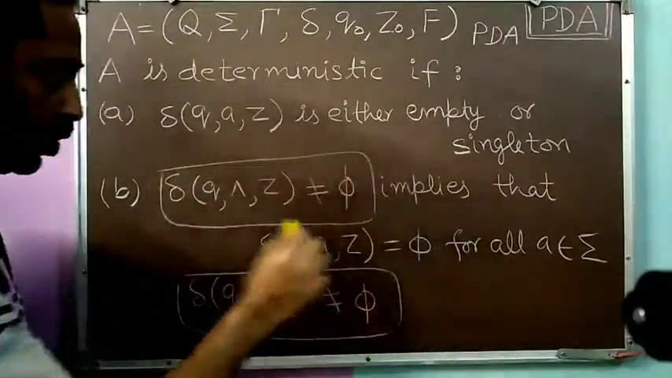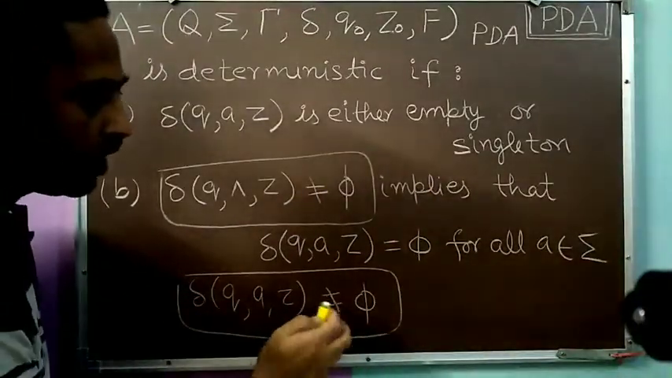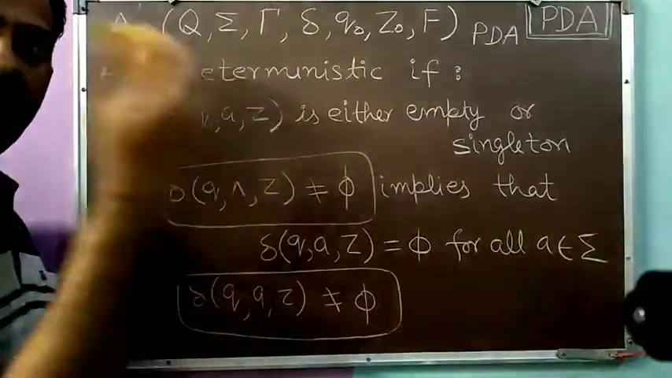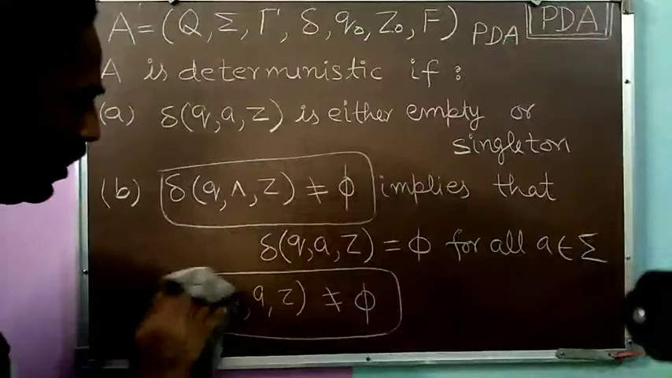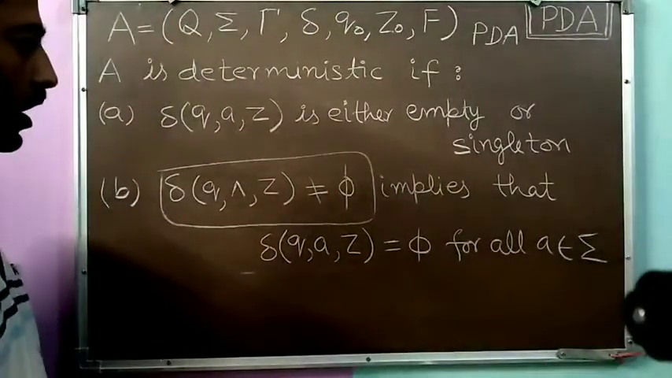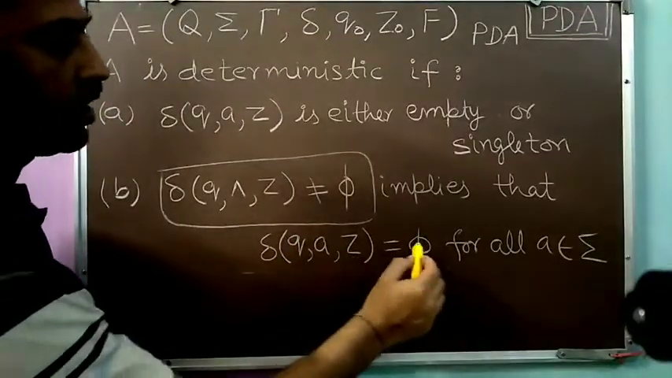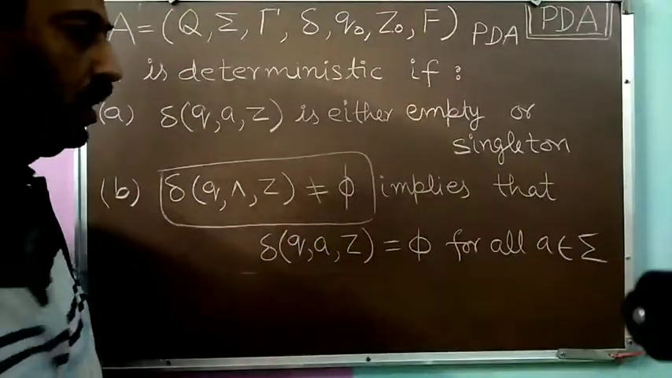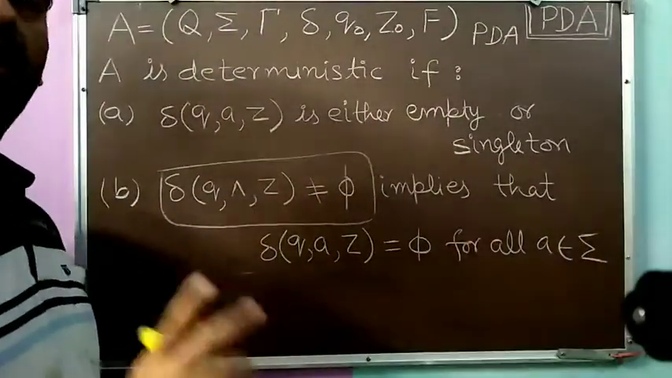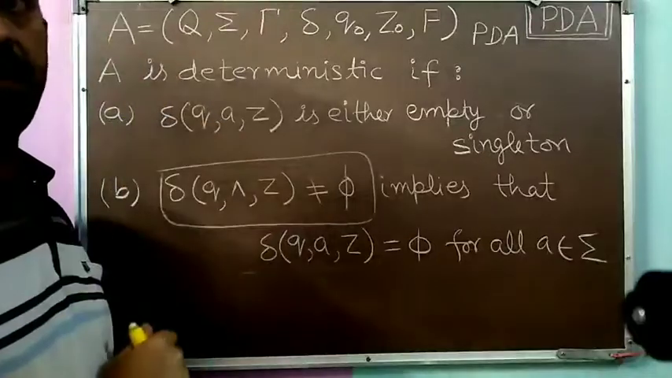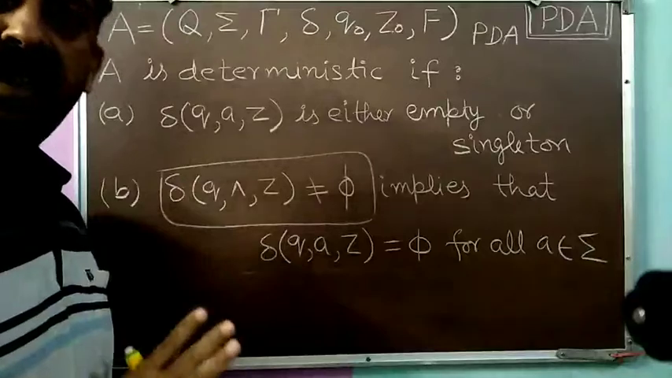Now suppose that when delta Q null Z is not equal to phi, delta Q A Z is equal to phi for every A belonging to sigma. Then this situation will not arise. So this is the second situation I am describing: delta Q null Z not equal to phi implies that delta Q A Z is equal to phi for all A belonging to sigma. If this is also present, it will not interfere with our concept of having only a single choice at every step of the PDA. And if we have a single choice at every step of the PDA, then our PDA is deterministic.